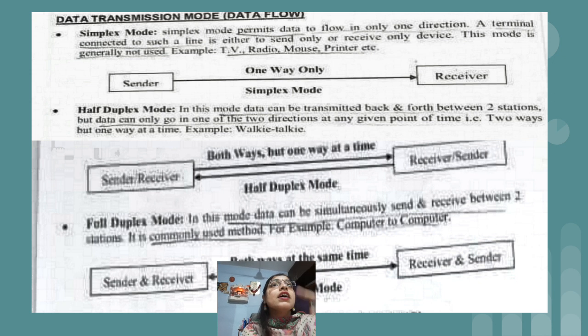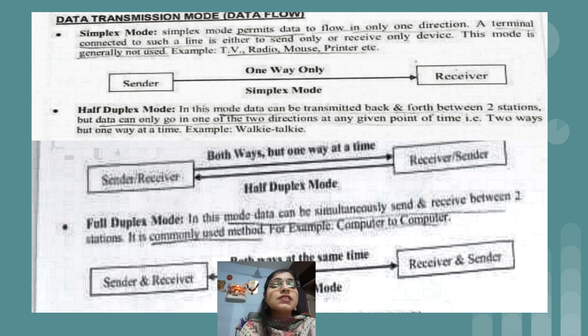We can say that there is two-way communication, but only one device can send data at a time. The sender sends data to the receiver, only the sender has the right to send, and the receiver waits. Once the sender is done sending, the opposite device can start sending data, and so on.